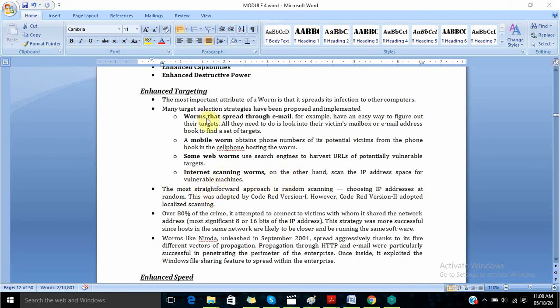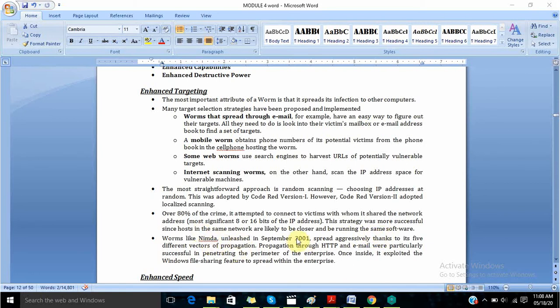Out of all these, the most straightforward approach is random scanning. Random scanning is nothing but choosing IP addresses randomly. This was adopted by Code-Red version 1. Code-Red is a worm, and Code-Red version 2 is also a worm. Over 80% of the time, it attempted to connect to victims with whom it shared the network address. This strategy is more successful since hosts in the same network are likely to be closer and be running the same software. Worms like Nimda.